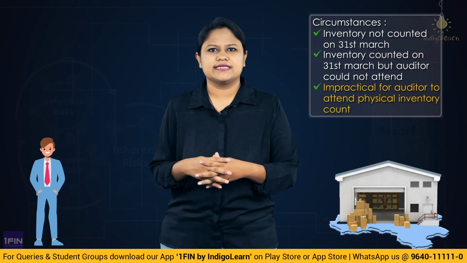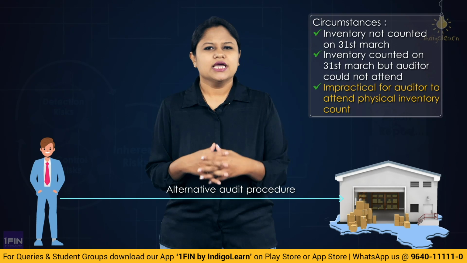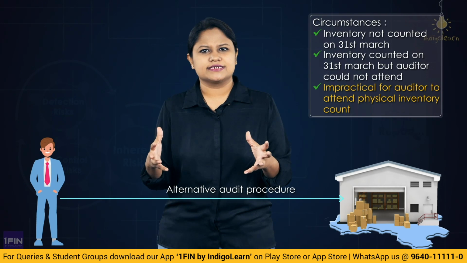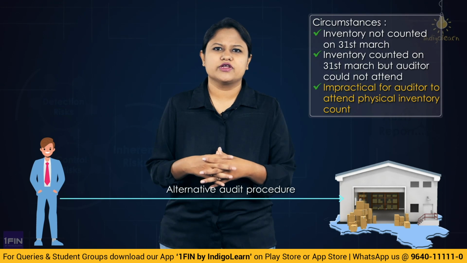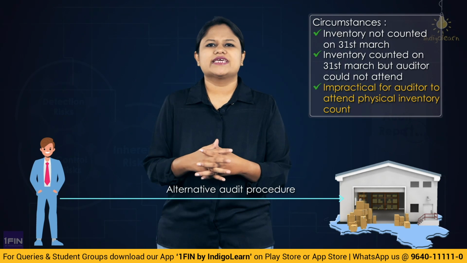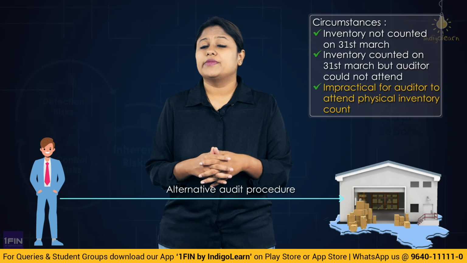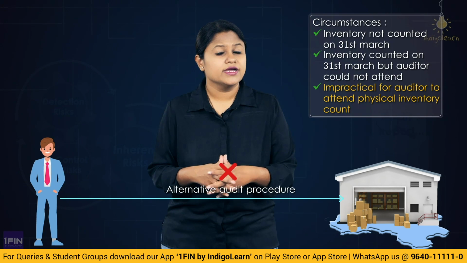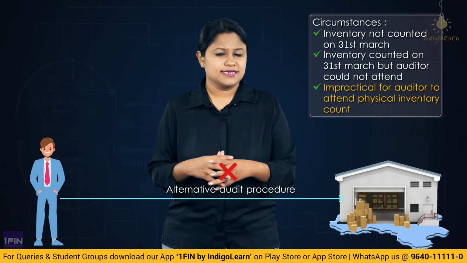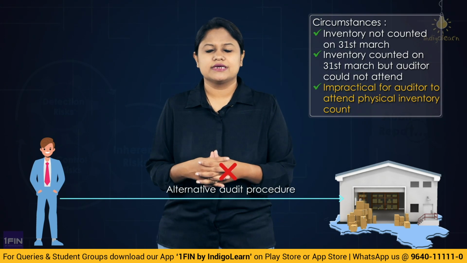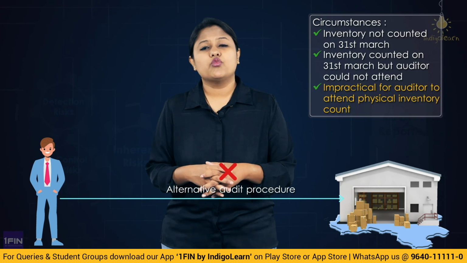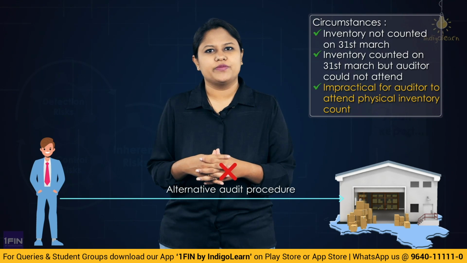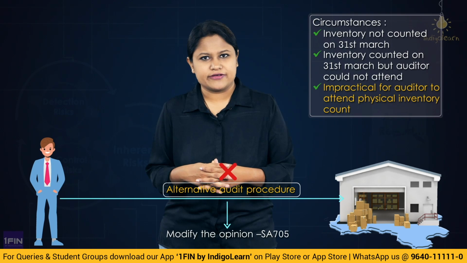So in that case, obviously, we will try to perform alternate procedures. We would inspect the documents, specific purchases, specific sales in the intervening periods. And through this, we will be able to give an opinion or come to a conclusion whether inventory is valued correctly or not. But suppose alternate procedures are also not practicable and we are not in a position to give sufficient appropriate audit evidence, that means we are not able to obtain it by the alternate procedures. In that way, we will definitely check what would be the impact on the financial statements. That means we could have a modified opinion as per SA 705.